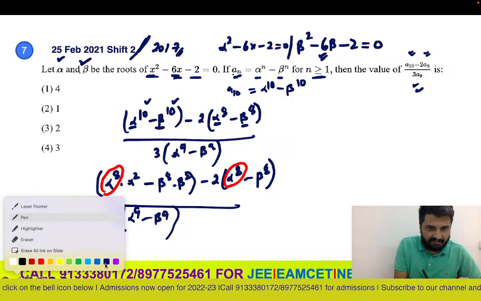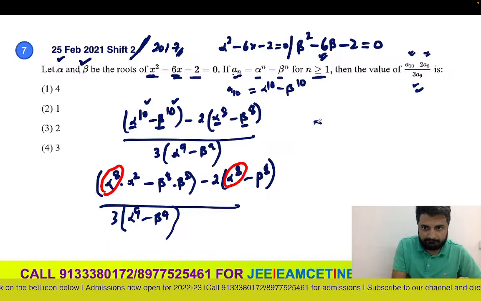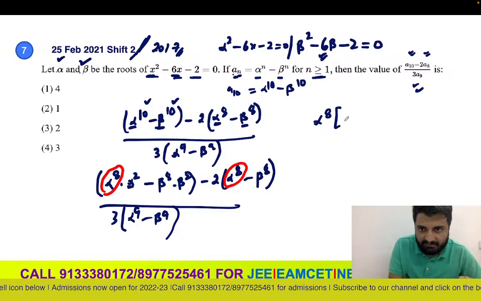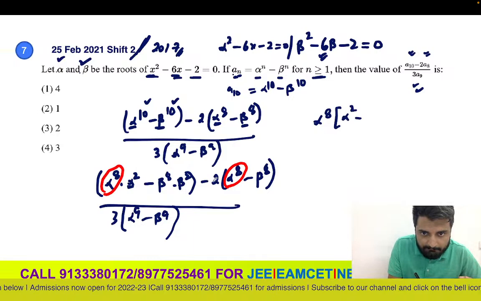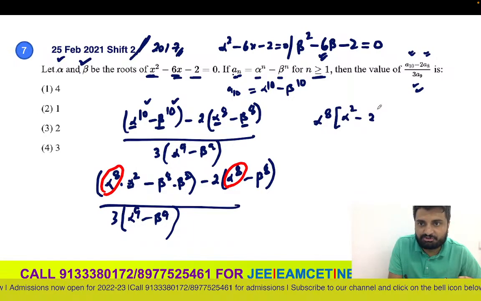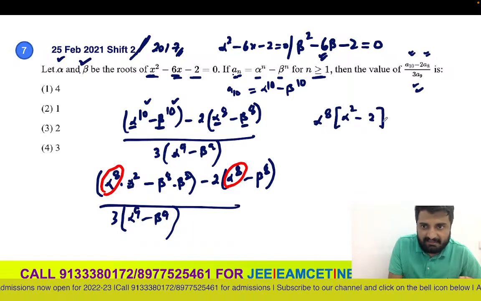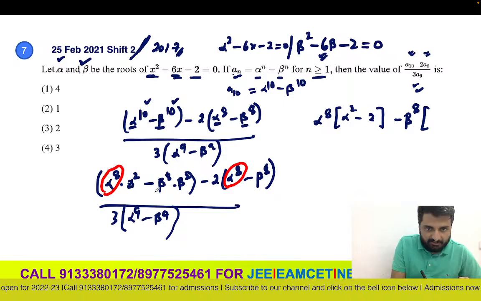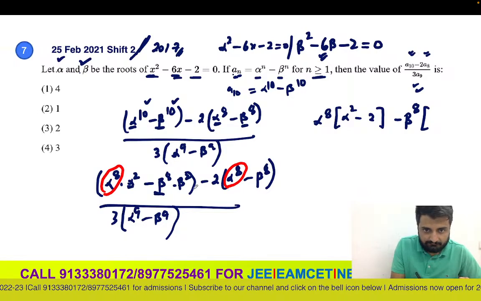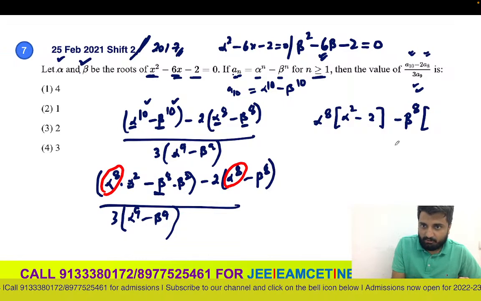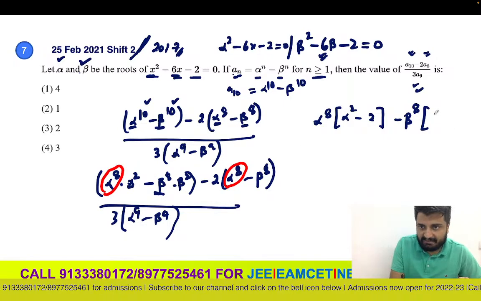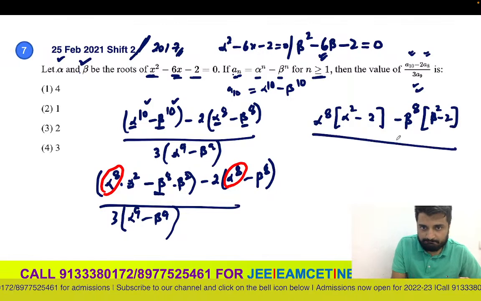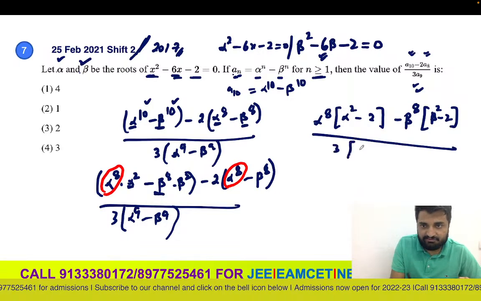If you take alpha power 8 common, what is this? This is alpha square, this coefficient, minus 2 into 1, so minus 2 we will get. Similarly, if you take beta power 8 common, minus beta power 8 you take common, so this will be beta square minus 2, whole divided by 3 times alpha power 9 minus beta power 9.